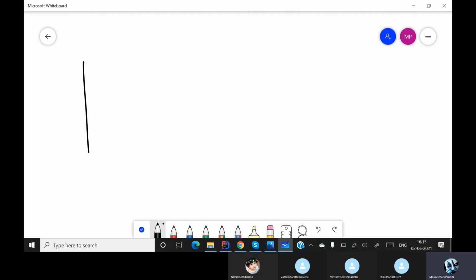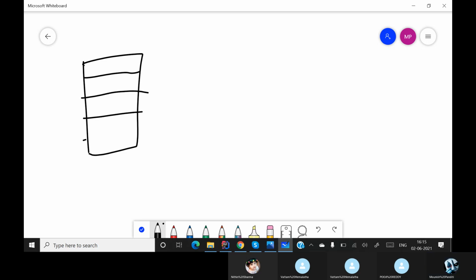First, assume that this is the list. This is index 0, index 1, index 2, index 3, index 4. I am removing the second index element.